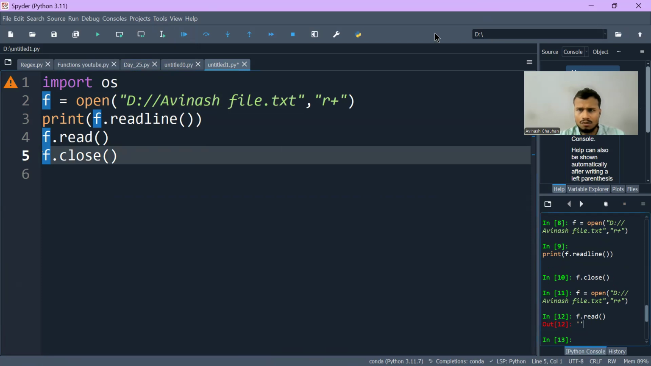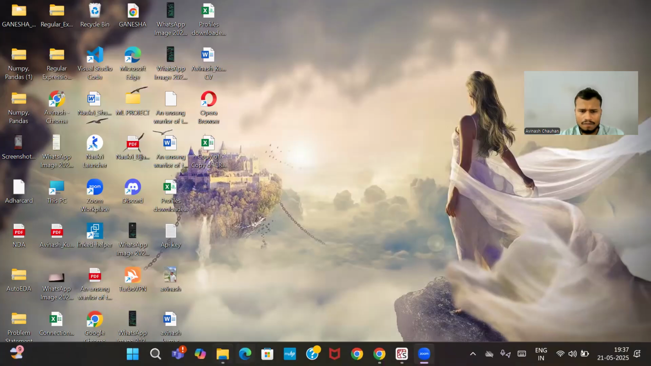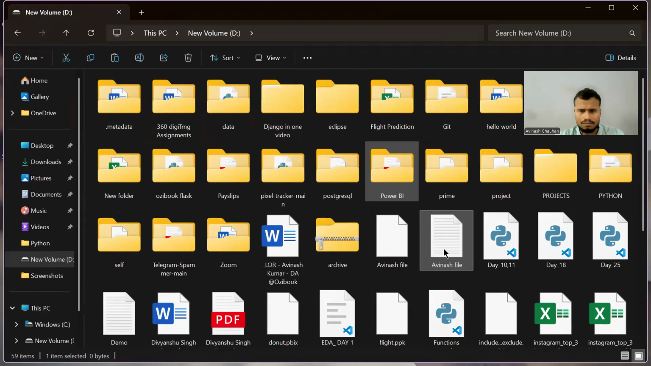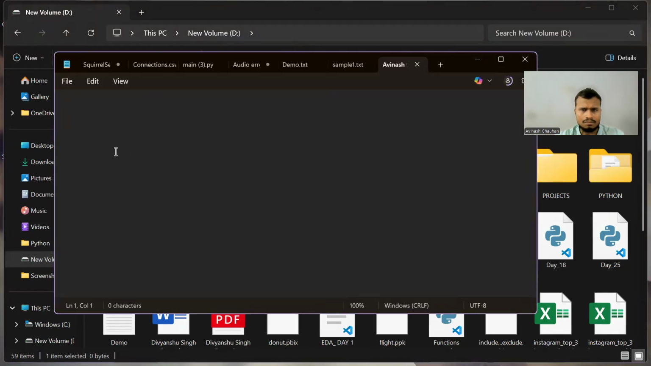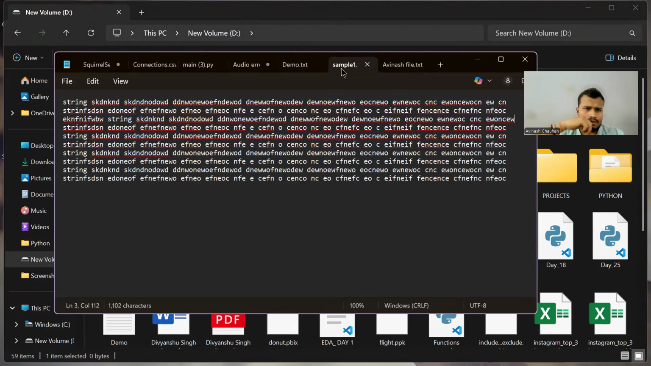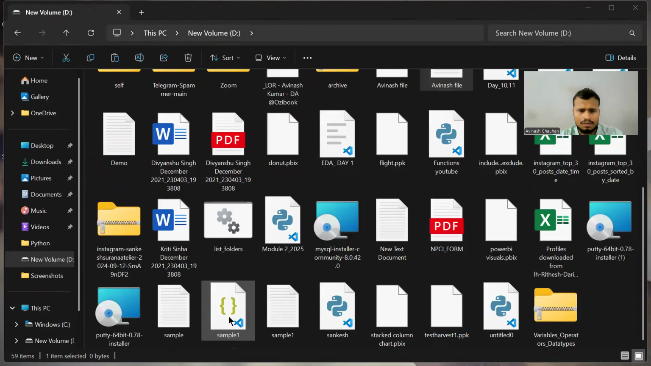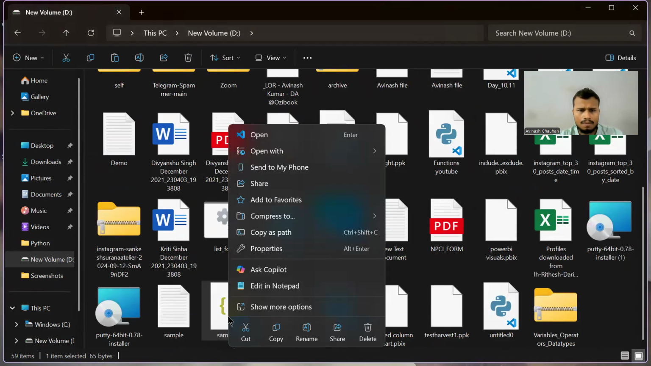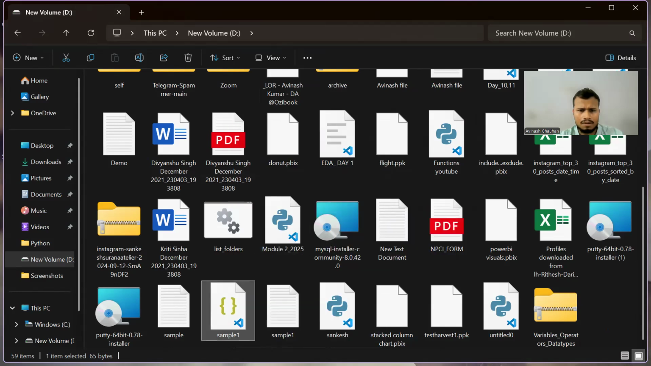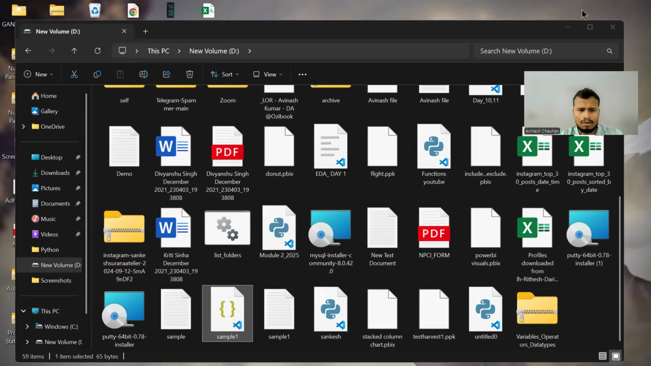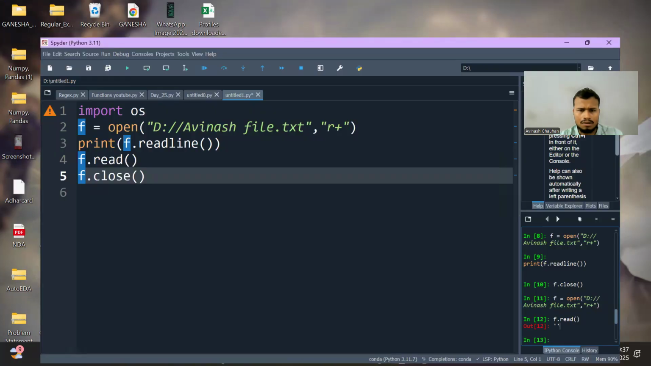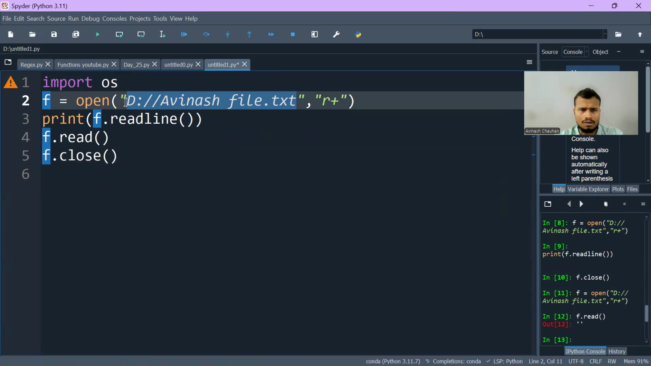Okay, so why is it giving that? Let me open that file once. Nothing is there in this file, and for that reason it is not opening. So I will open my sample1 txt, copy as path, and paste it here.